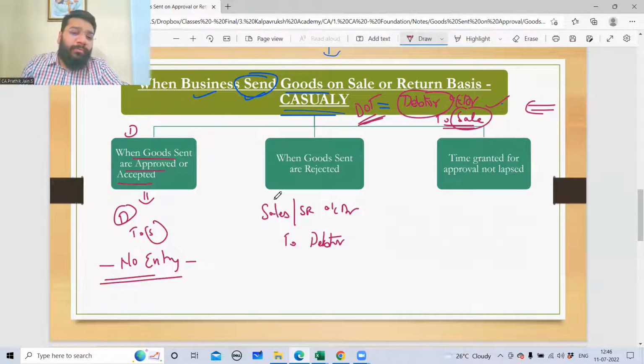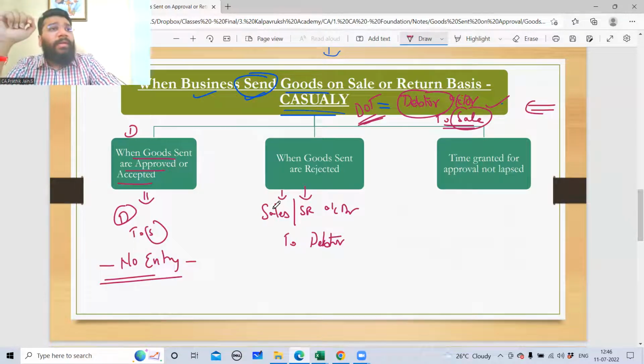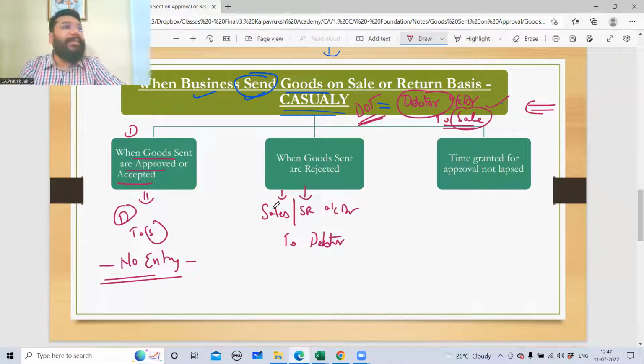My question to all of you. Normally, when the goods are returned, it is routed through the sales return account. Is it right or not right? In your 11th and 12th standard classes you have studied that whenever goods are returned, it should be routed to the sales return account and purchase return account. But if a cash purchase has been returned, the cash is returned in the same ledger. We pass the reverse entry in the same cash ledger, same bank ledger, same debtor ledger, same creditor ledger. But for sale and purchase alone, we are creating a different ledger. Why?